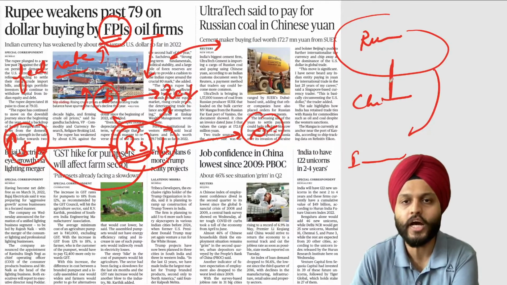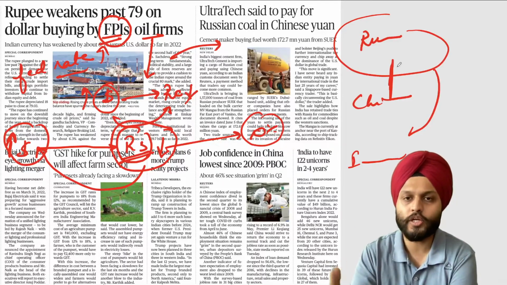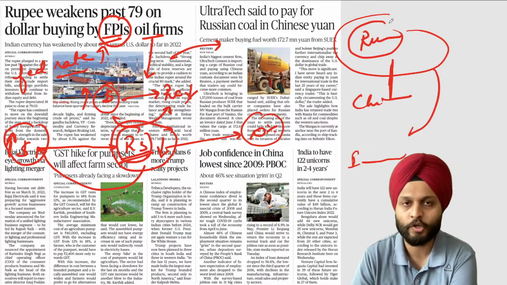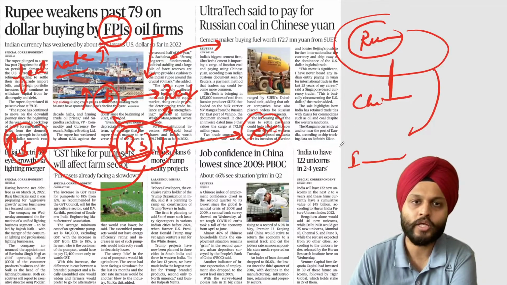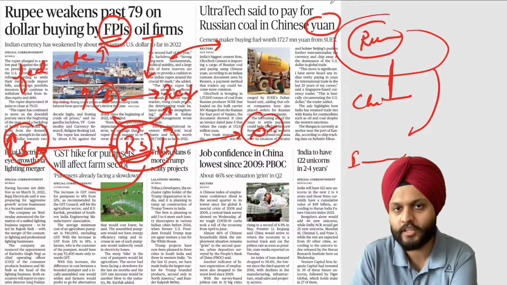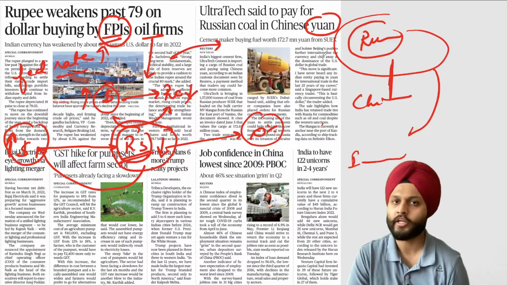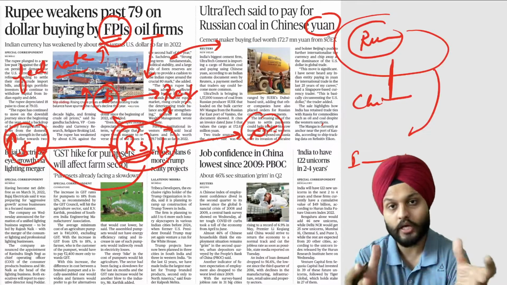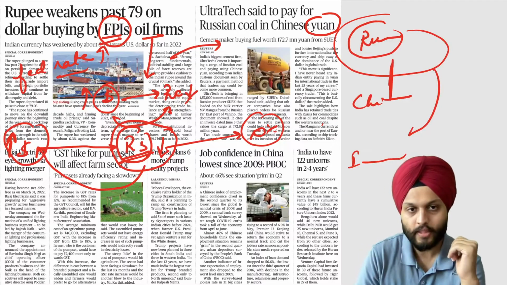Okay. So Russia and China have been having a very good relationship, and what the Chinese are doing is that since the Russian ruble is banned because of the sanctions, it is not usable in international trade. So they're saying, Indians, if you want something from us, you want coal, you want oil, whatever you want, you have to pay us in the Chinese currency. So rather than a rupee-ruble relationship, they're saying we will trade in yuan, and yuan is gaining more traction because China is the exporter of the world, and they can start insisting that you pay us in a Chinese currency, that is yuan. That can also happen.